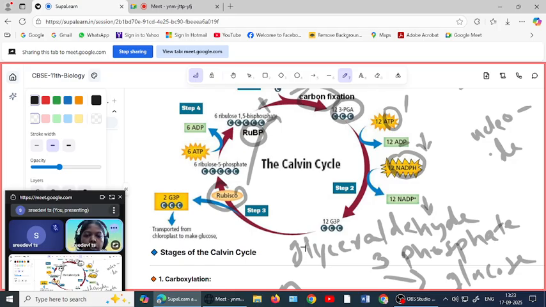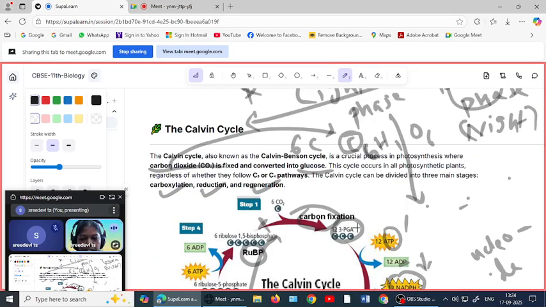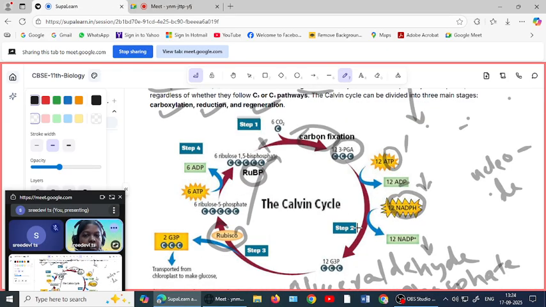From 3-phosphoglyceraldehyde, glyceraldehyde 3-phosphate is forming because of reduction. So what are added there? Phosphate groups and electrons are added to the G3P product, and it is a 3 carbon compound. You got it? Okay. So the next stage is regeneration.